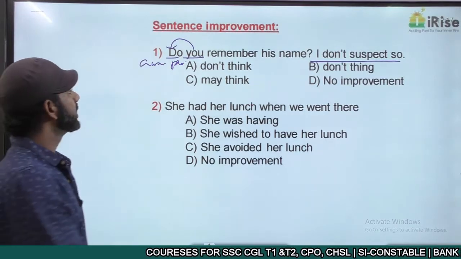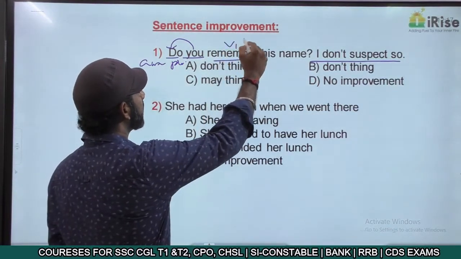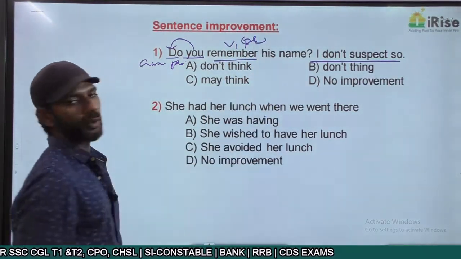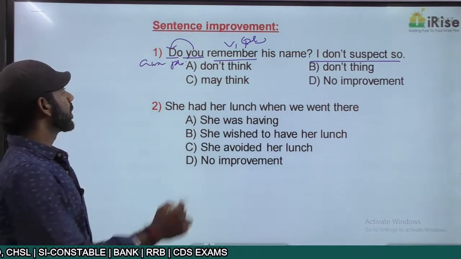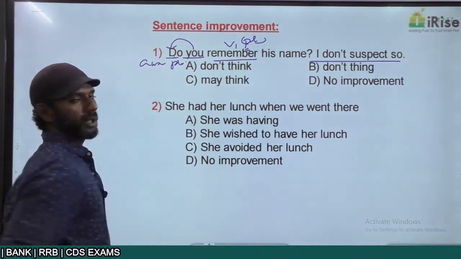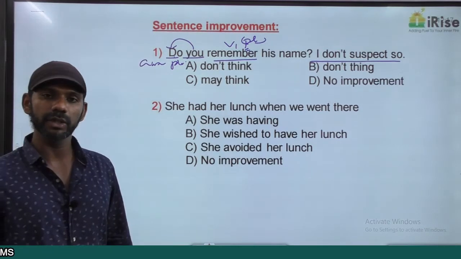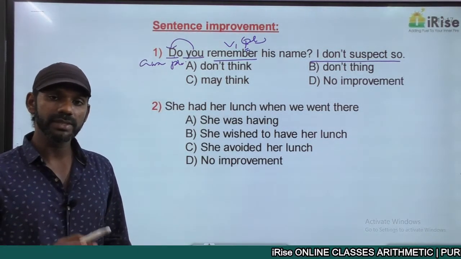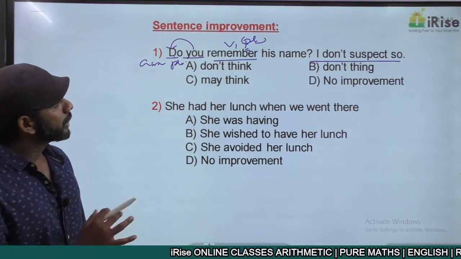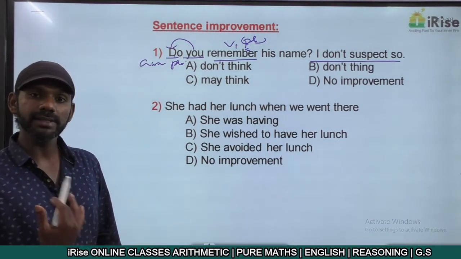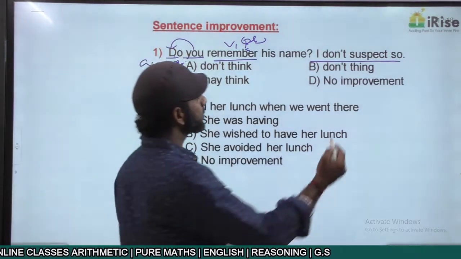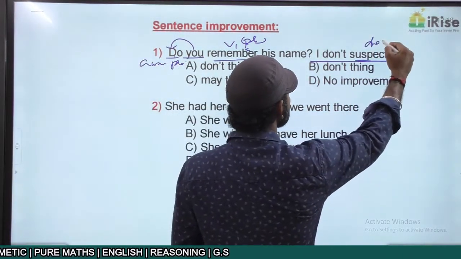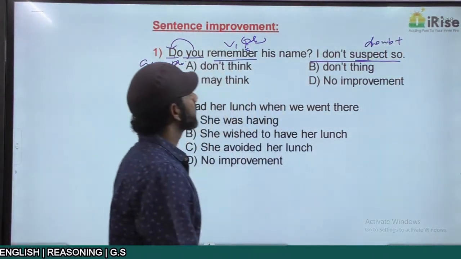Do you remember? Remember is V1 plural because no S, no ES, no IS. And it is always do plus V1 plural. Do, does, did plus V1 plural. That concept is also completely fine. You should be able to identify all the rules that come in every sentence. Do you remember his name? I don't suspect so. Suspect means doubt. The meaning of suspect is doubt.